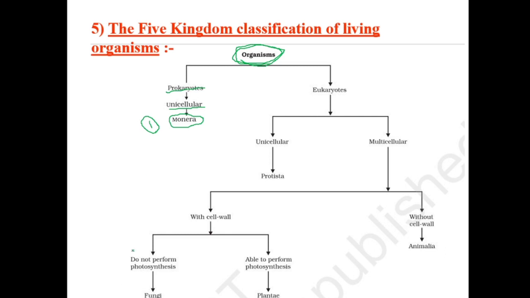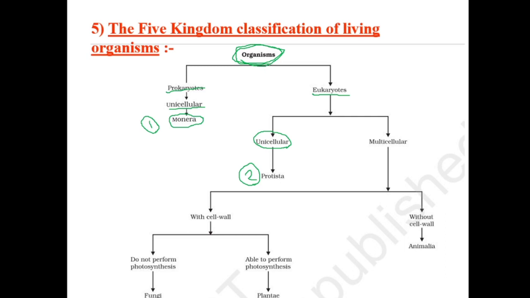So what do you need to be in kingdom Monera? You need to be a prokaryote and unicellular. Obviously all the prokaryotes are unicellular, so they will be in kingdom Monera. Now if you are not prokaryote, then what you are? Then you must be eukaryote, right? There is no in between. Now if you are eukaryote, the next question comes: are you unicellular or multicellular? If you are unicellular and eukaryote, you are going to be in kingdom Protista.